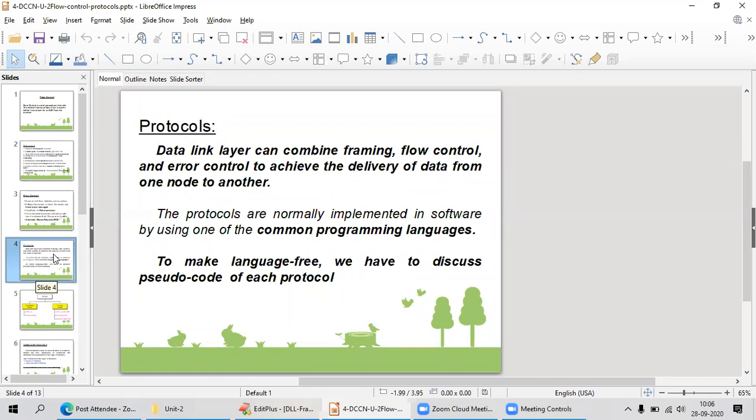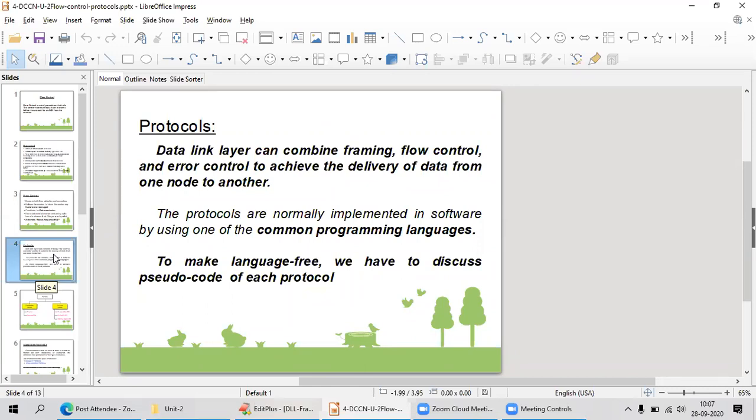Here you see the data link layer combines framing, the error controlling mechanism, and flow control, which we have seen today, and why we need flow control. Your DLL protocol combines all these three into one to achieve fast and proper delivery from one node to another node. The protocols are normally implemented in software by using a common programming language, either C or C++ or Java.